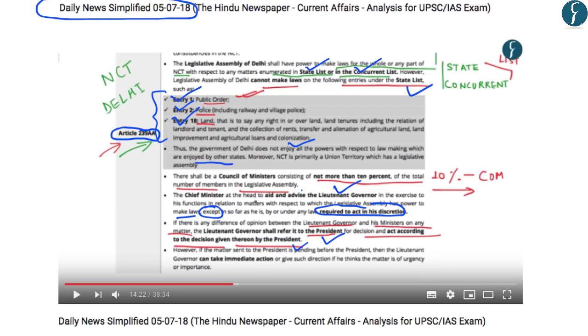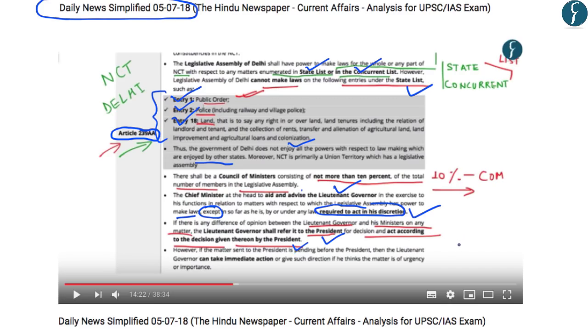Further, it provided for a chief minister who will aid and advise the lieutenant governor. However, the lieutenant governor was provided with certain discretionary powers. And in case of any difference of opinion between the LG and the Council of Ministers, the LG could refer the matter to the President, and he can act according to the decision given by the President. So he was not bound by the aid and advice of the Council of Ministers in certain conditions.